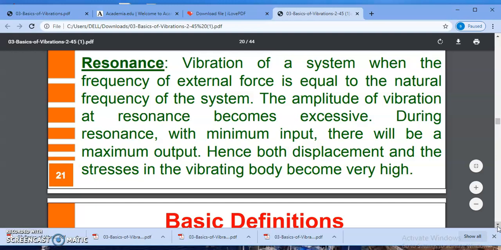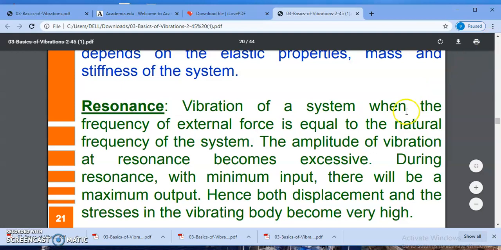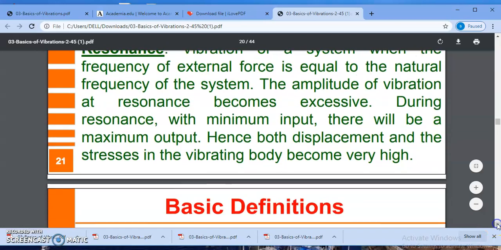Here in resonance, we observe maximum displacement, and it is undesirable. Stresses are maximum, and the vibrating system may break or fail if the resonance condition continues. So it is a dangerous situation, as the amplitude of vibration is very large. So it is resonance.